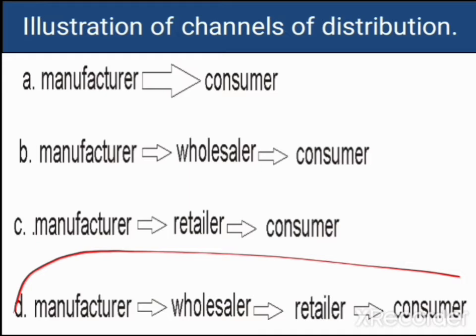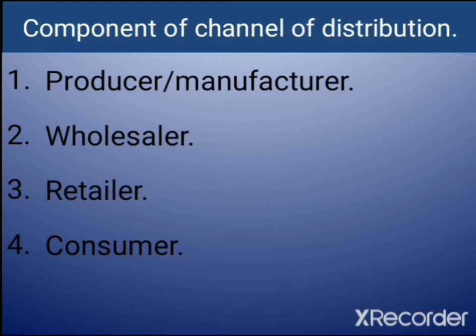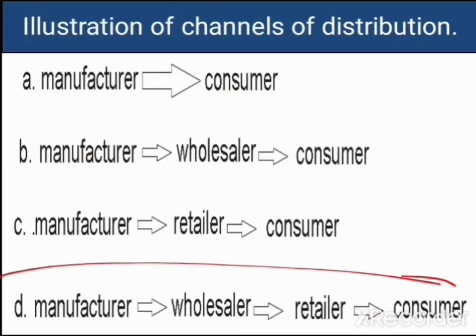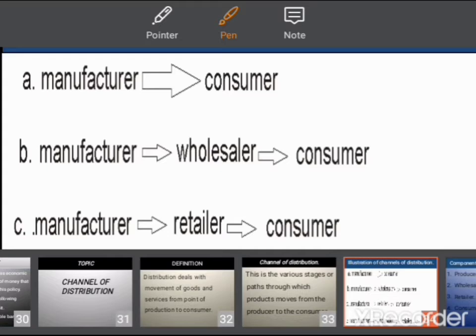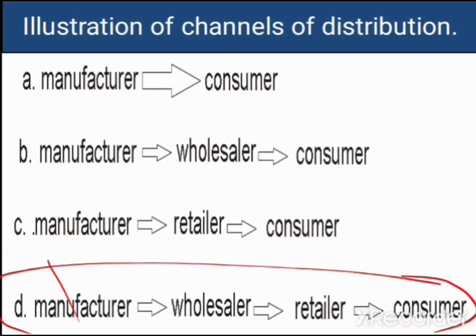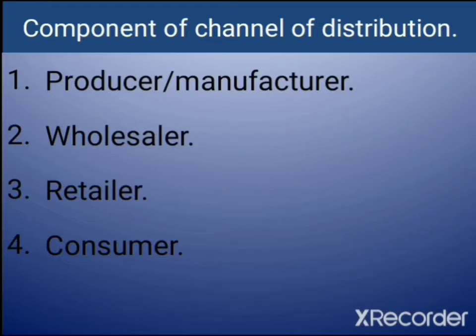So we'll be looking at the various components in a channel of distribution. From option D, this is what we'll be taking cognizance of. From this one, we'll be looking at the components, which are the manufacturer, which is the same thing as the producer, the wholesaler, the retailer, and the consumer. These are the components we'll be looking at.